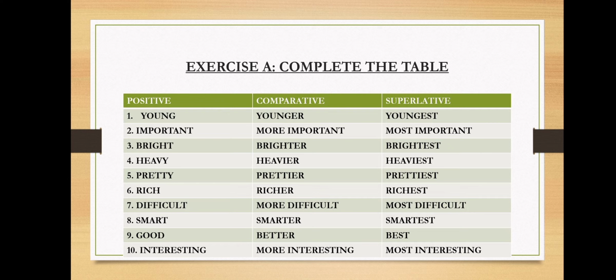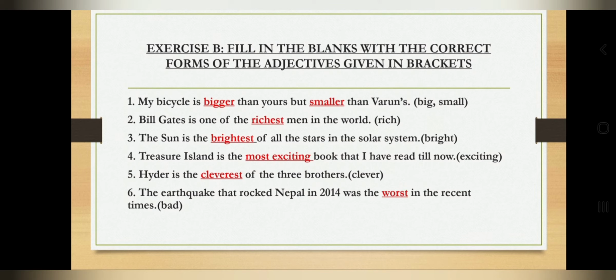Now children, let's see exercise B. Fill in the blanks with the correct forms of the adjectives given in brackets. So the first sentence is, my bicycle is dash than yours but dash than Varun's. So the adjectives are big and small. Here we are comparing. So my bicycle is bigger than yours but smaller than Varun's.